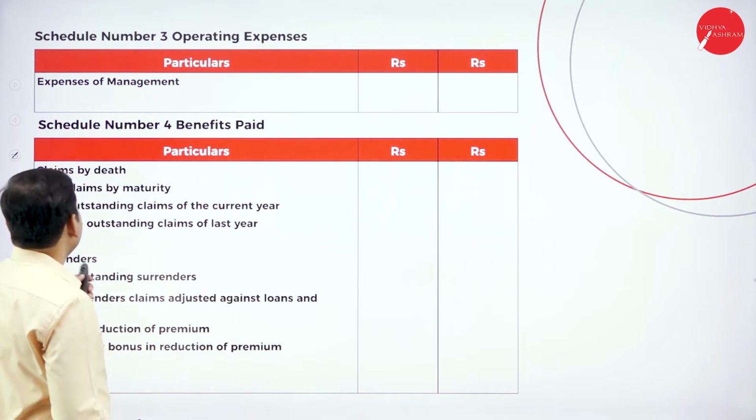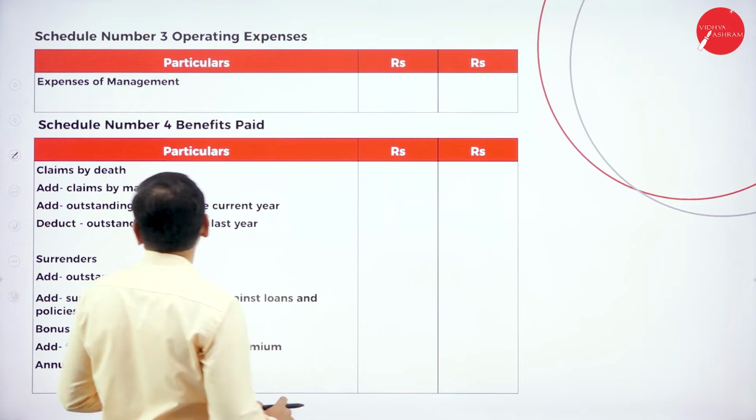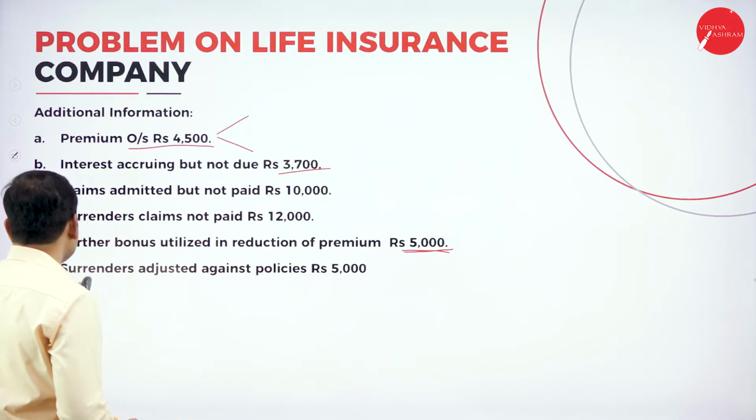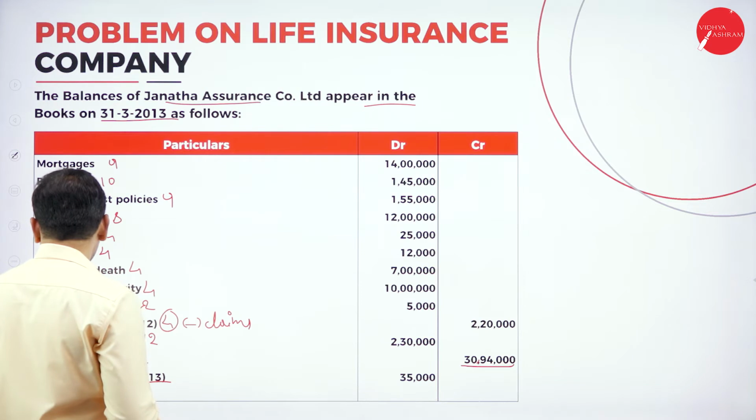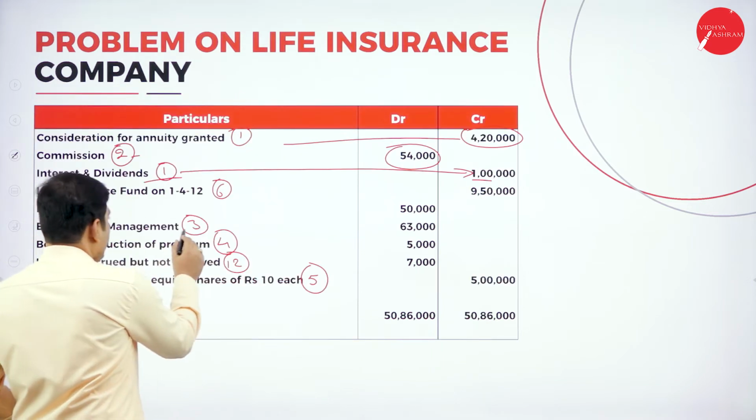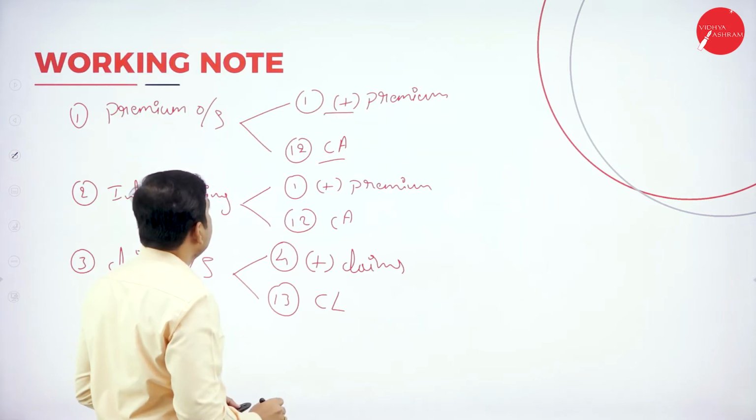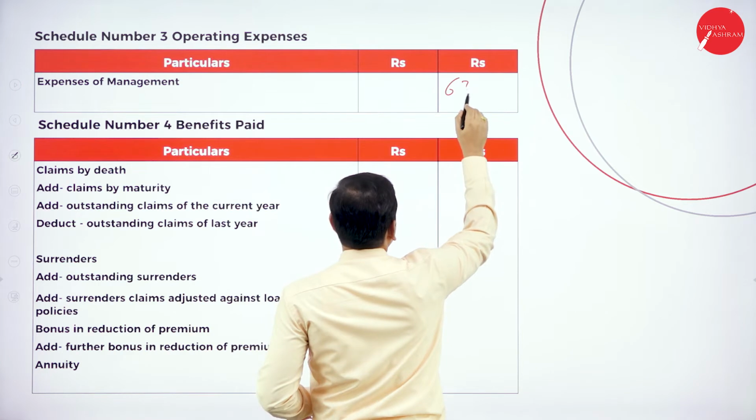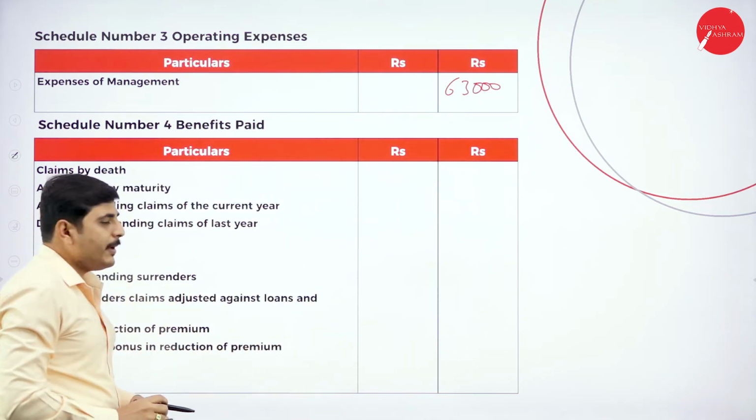Next, coming to schedule number 3, operating expenses, we will be having management expenses, and if in case any are due, we have to add them. So, we don't have any adjustment in the management expenses. Let's come to the trial balance. We have expenses of management of 63,000. So, let's write management expenses 63,000.